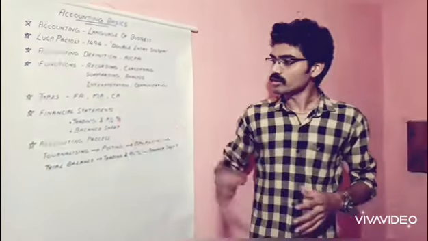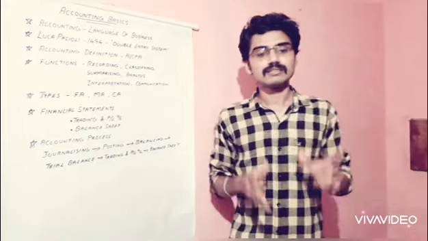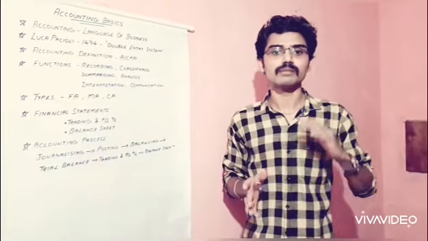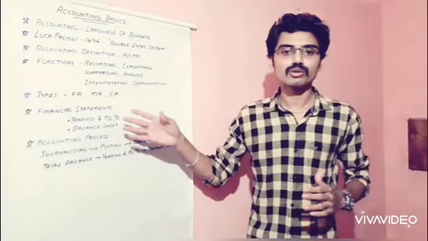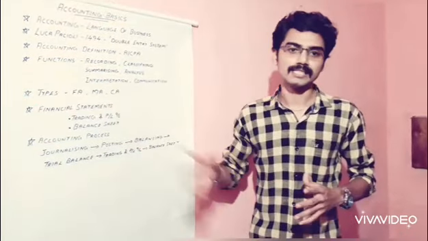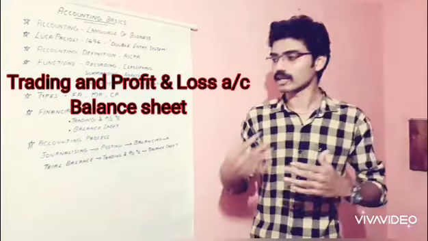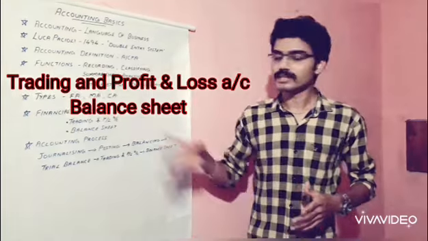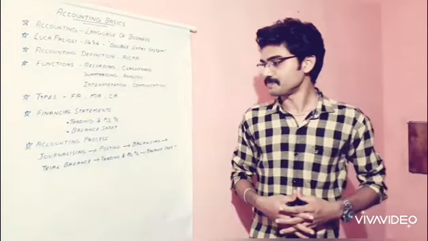Then we can move into the financial statement. What do you mean by financial statement? A financial statement is a statement prepared to ascertain the financial position of the business. It consists of the trading and profit and loss account and the balance sheet. These are the two things that we do in accounting to ascertain the financial position of the business. We will discuss the trading and profit and loss account and balance sheet in later classes.